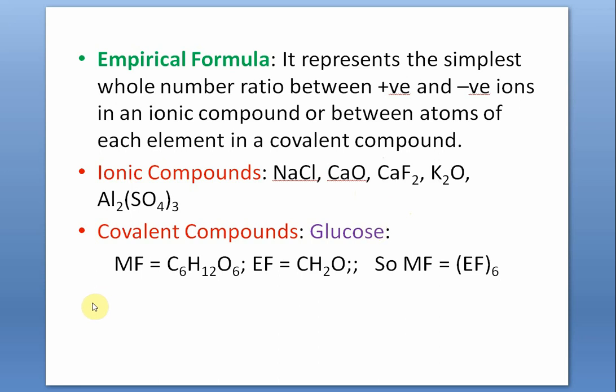And often we have a habit of not showing the charge in an empirical formula. We write NaCl as sodium chloride, but actually we should have given +1 and -1. Similarly, this is 2 plus and 2 minus. And this is 2 plus and each fluoride 1 minus. So you should have given the charges, because these compounds exist as ions even in the solid state.